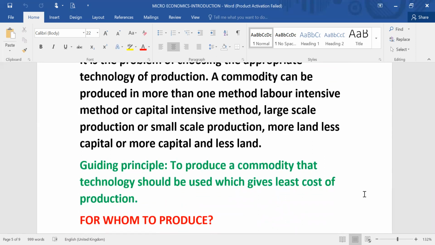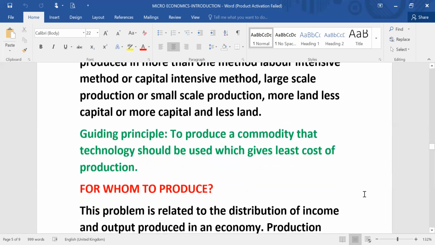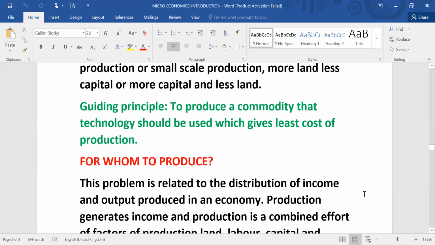But the guiding principle, the problem can be solved if the economy uses that technology which gives least cost of production. That will be the most beneficial, or that can be the problem solution.